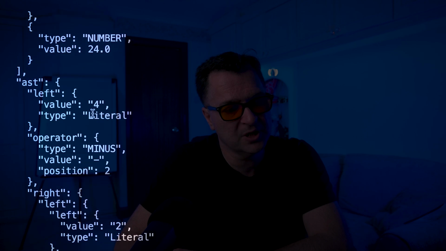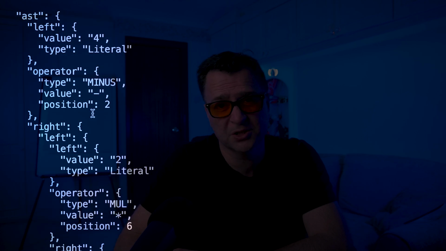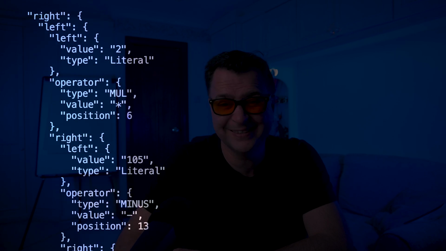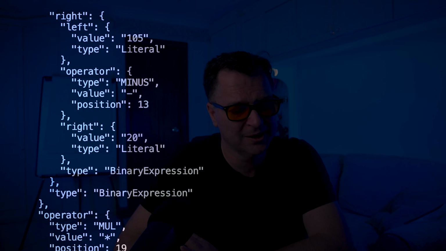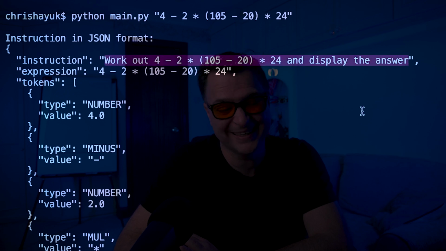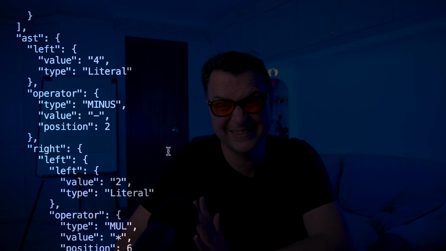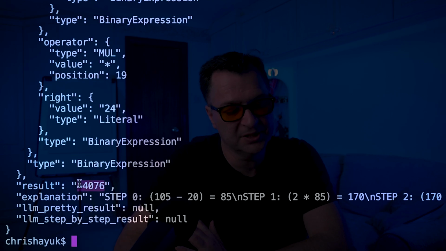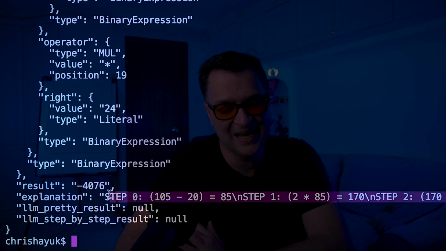And then once I've tokenized it, I run it through a parser. So I take the tokenized form, I run it through my parser, which will generate an abstract syntax tree. So you see literal minus literal multiply. This is exactly how compilers work as a true compiler. And then finally, I will generate out the instructions. So that workout here is actually generated out from that abstract syntax tree. So I'm emitting the instructions, and then I will do the calculation, come back with the answer. And then you see here the step-by-steps. This is how I do the calculation.